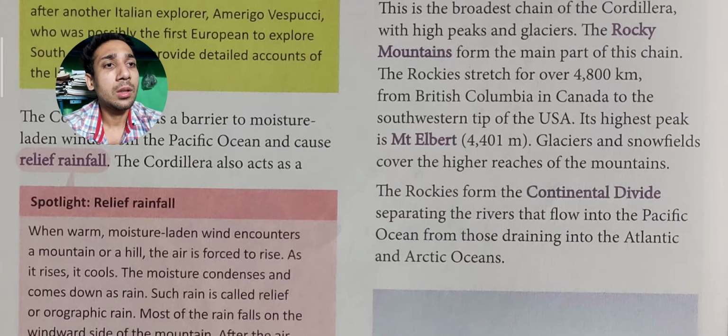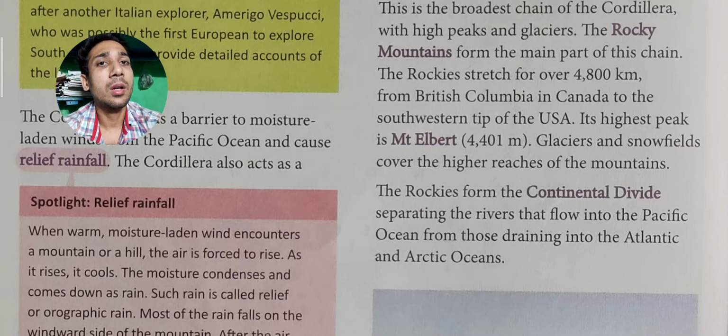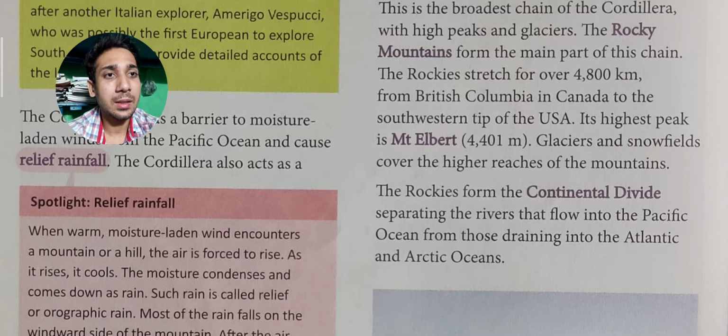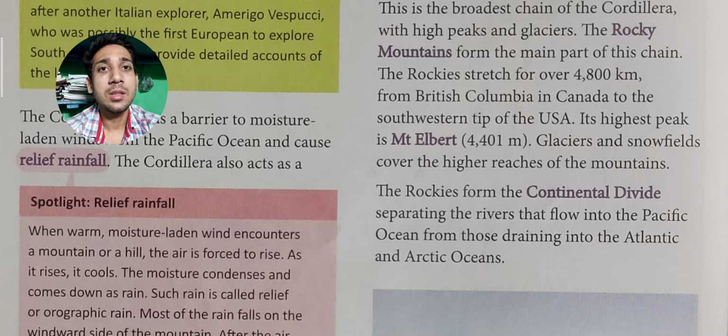The Rockies form the continental divide, separating the rivers that flow into the Pacific Ocean from those draining into the Atlantic and Arctic Ocean.